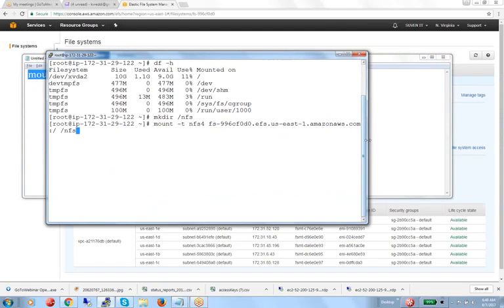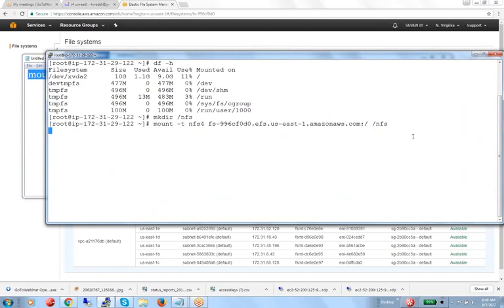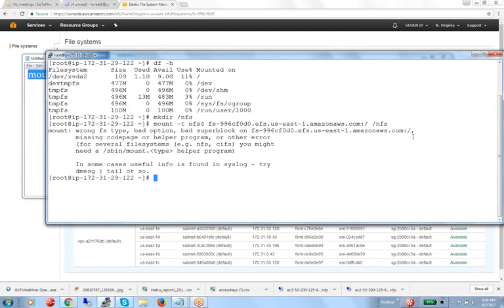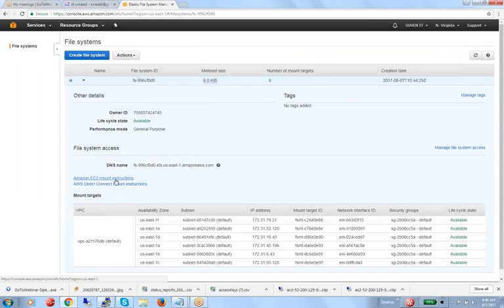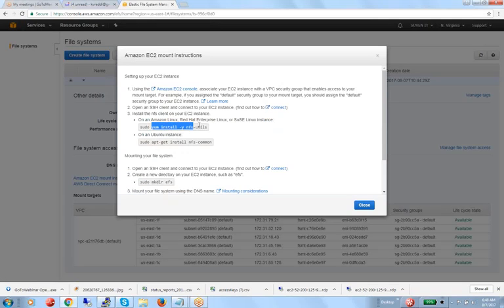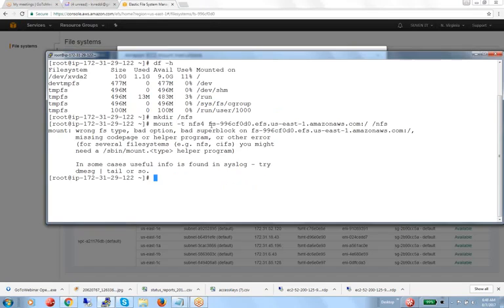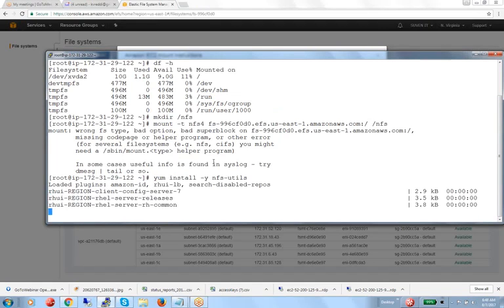While mounting the file system, you cannot mount because this is the wrong file system type, and it is saying bad superblock. First of all, we need to check whether our NFS client software is installed or not on the server side. That's why we need to understand how to install the client side package, the NFS utility. So here we need to install the NFS utility on the client side first.